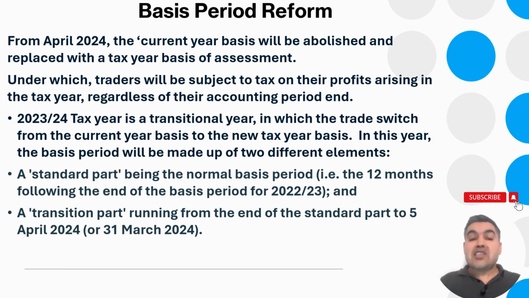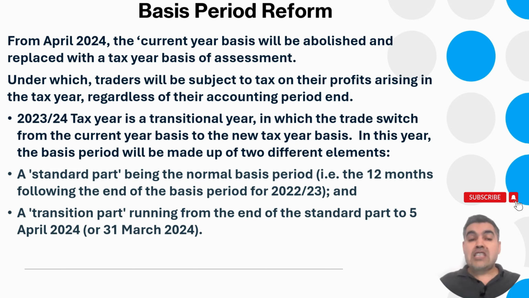Under the new rule, the trader will be subject to tax on their profit arising in the tax year regardless of their accounting period. Remember, a trader can choose any accounting date, so then they'll have to choose from 6th of April to 5th of April. However, if they do so, there will be complexity. They need to make some apportionment. Therefore, it will be advisable for them to choose an accounting date that ends on 31st of March.